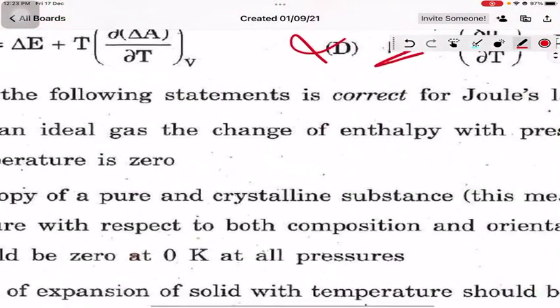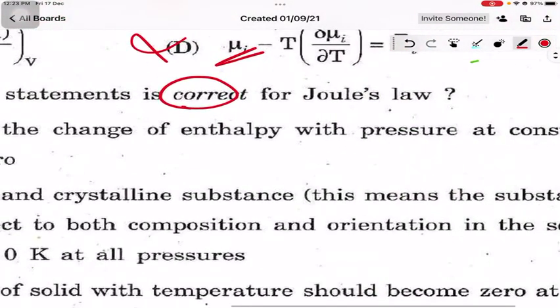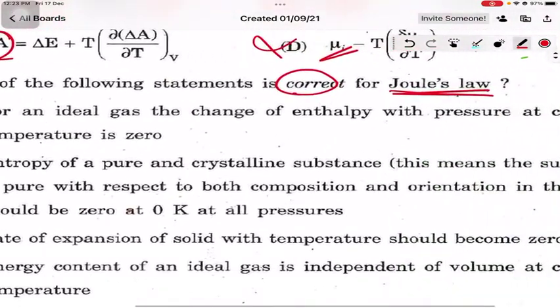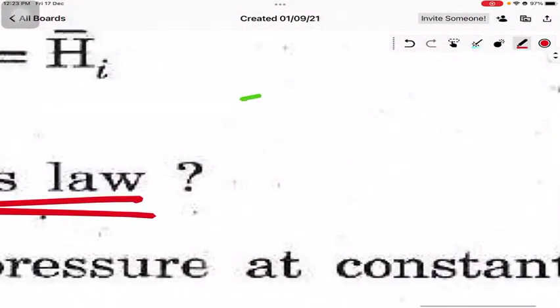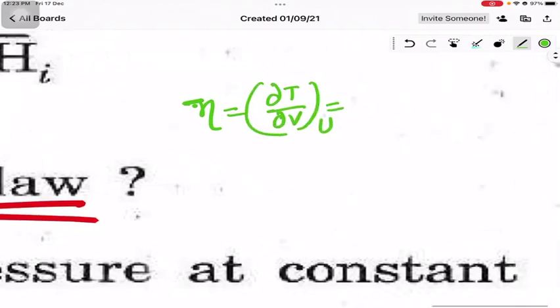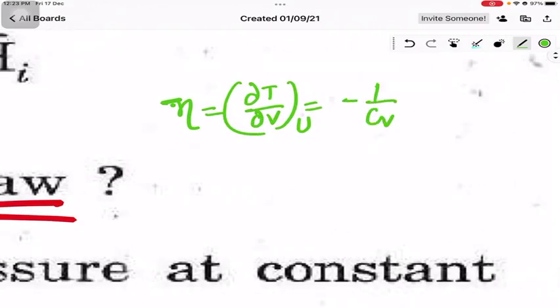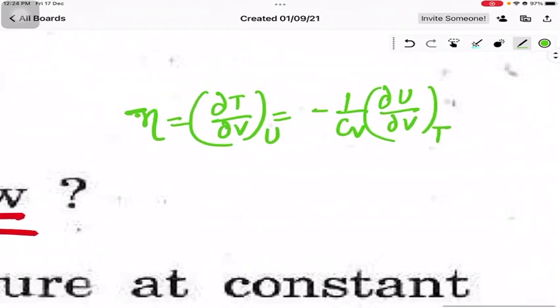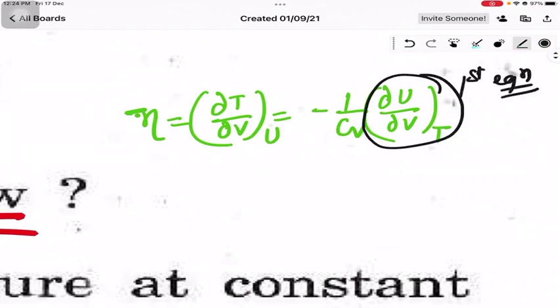The second question is: which statement is correct about Joule's law? According to Joule's law, the equation we write for the Joule coefficient is eta is equal to del T by del V at constant U, which is minus 1 by CV, times del U by del V at constant T. This one is your first equation of state, so from there you can further elaborate the equation.